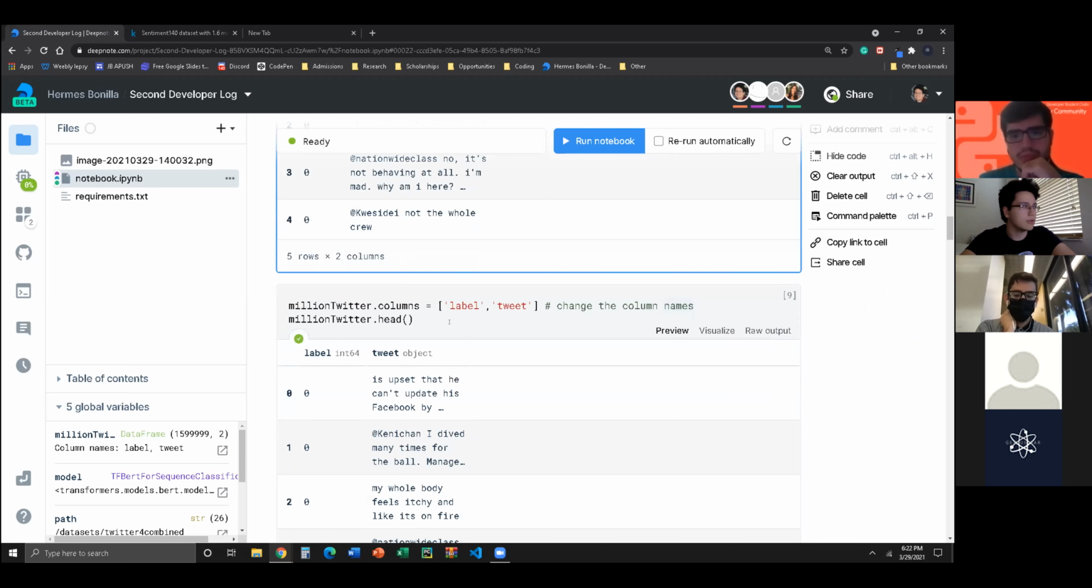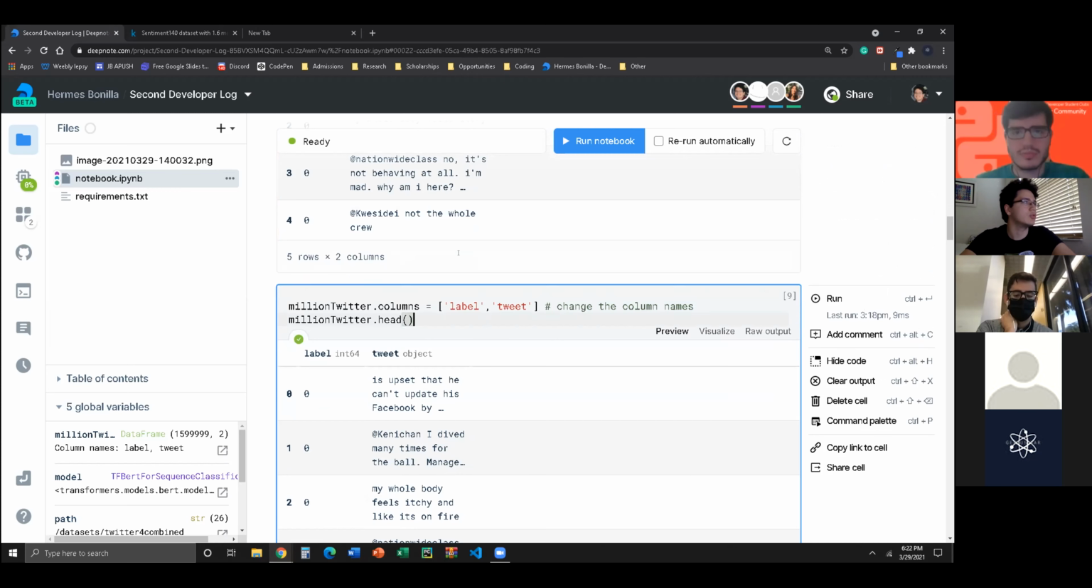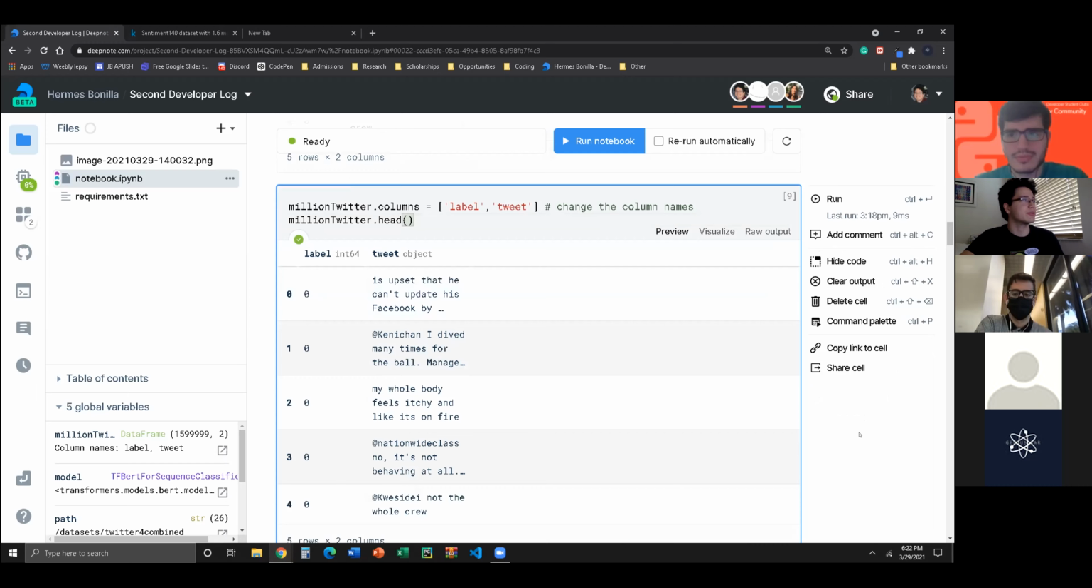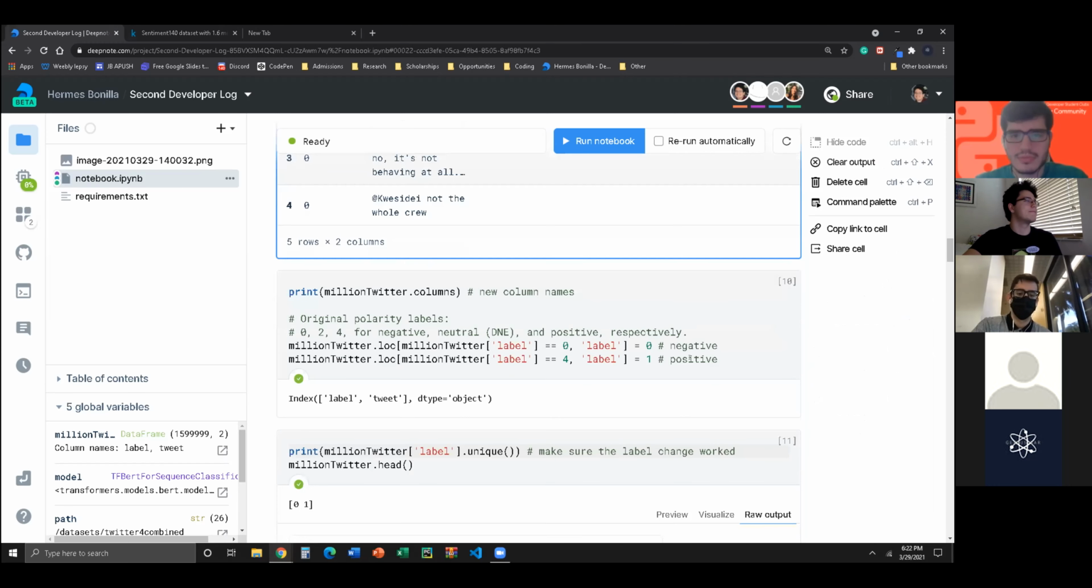So what we need to do is give it the column names. You see, we're changing the column names to label and tweet. So our label is our polarity, so our sentiment, and our tweet is the actual text that we're associating to the label, right? So far, are we good? Any questions? Okay, I think that's good. Feel free to interrupt me if you think of anything. And if you're on YouTube, just comment or tell us because I can't hear you there.